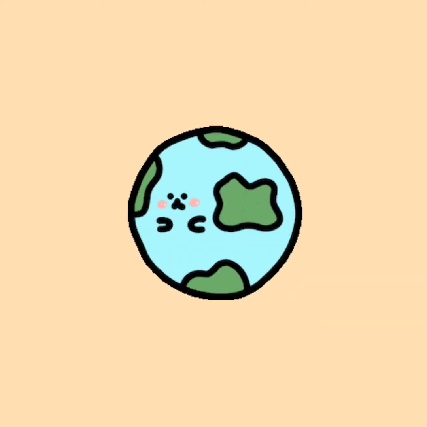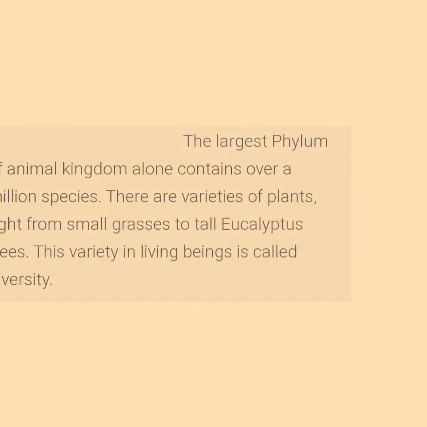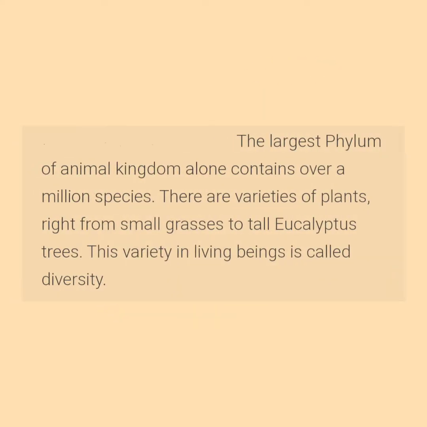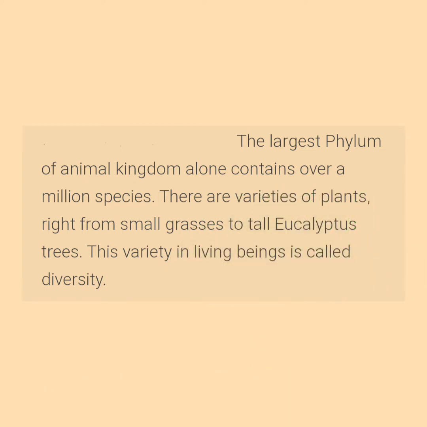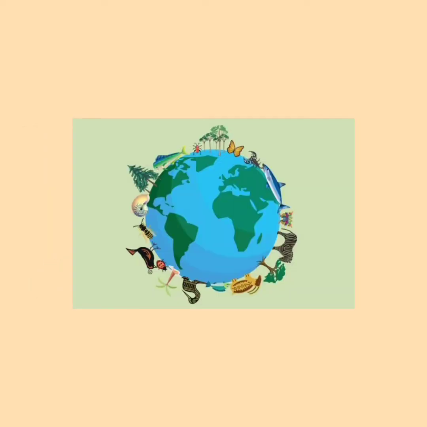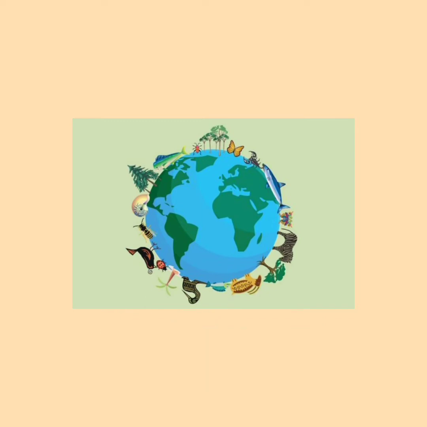This earth is full of organisms of various shapes and sizes. The largest phylum of the animal kingdom alone contains over a million species. There are varieties of plants, right from small grasses to tall eucalyptus trees. This variety in living beings is called diversity. The variety of plants and animals living in a given geographical area is called the biodiversity of that geographical area.